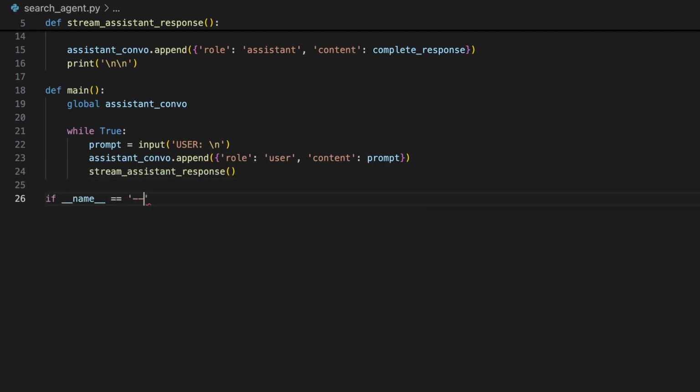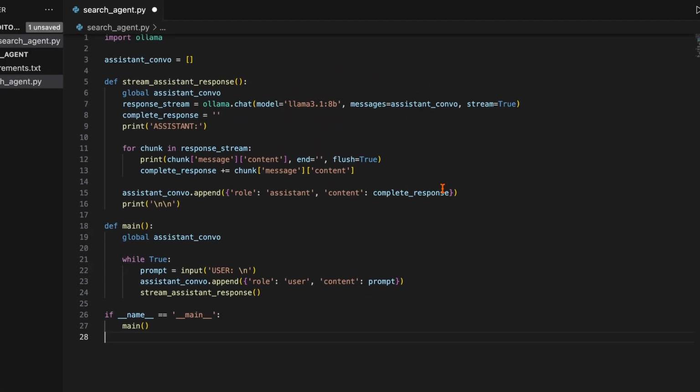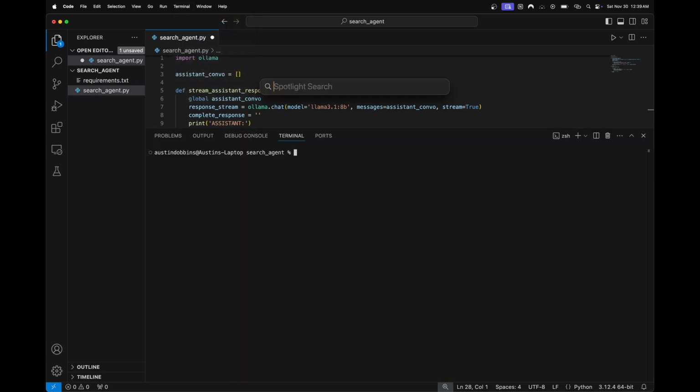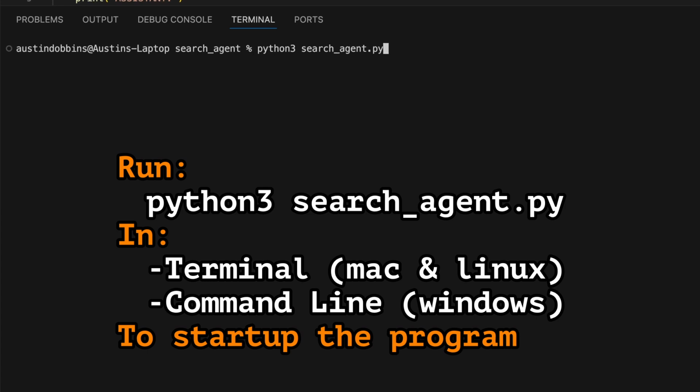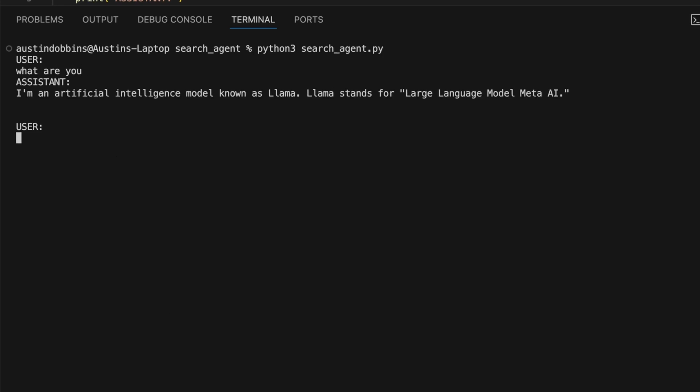After our functions, we can use these 2 lines of code to effectively start up the main function if the Python script is ran directly and not as a Python dependency in another program. After saving this file, you have now created a program to prompt and stream responses from a local open source language model that runs with maximum efficiency for your PC thanks to Ollama.